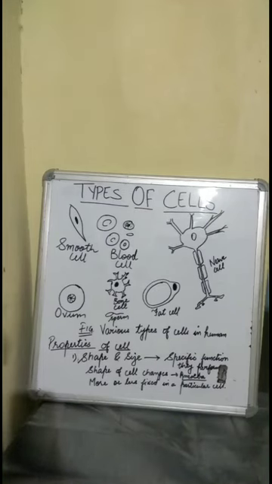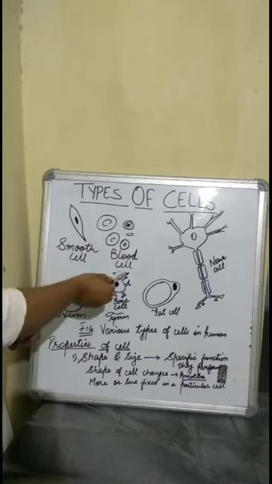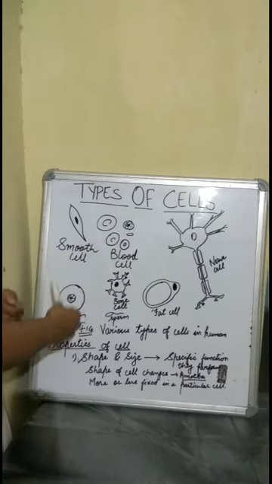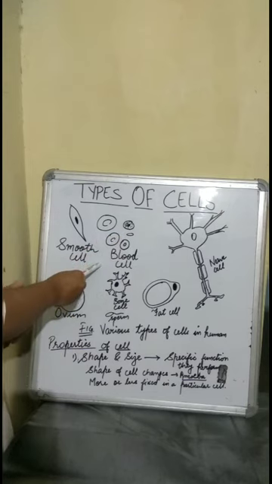If I talk about multicellular organisms, do they have the same kind of cells? No. The multicellular organism comprises different types of cells. For example, in humans, there are different kinds of cells like smooth muscle cells, blood cells, nerve cells, fat cells, bone cells, sperm and ovum. So these are the different types of cells which are present in humans.